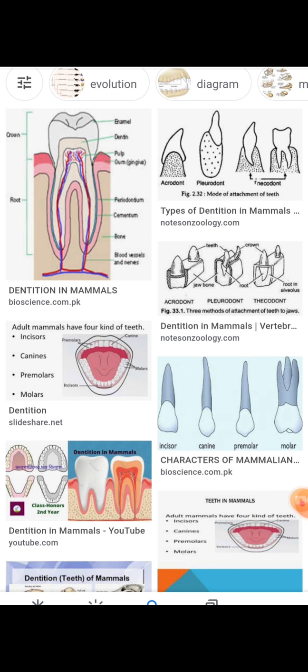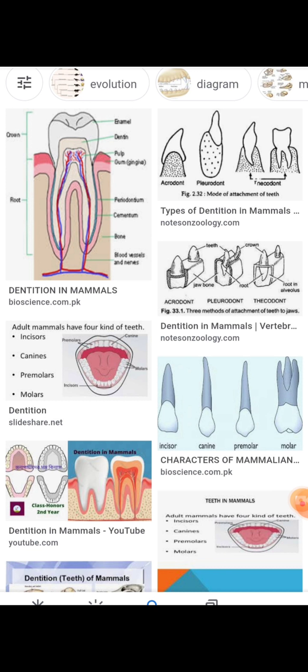Teeth are formed partly from epidermis and partly from dermis. Enamel of the tooth is formed from the epidermis. The dentine, cementum and the pulp are formed from the dermis.